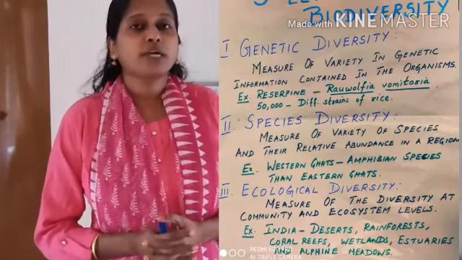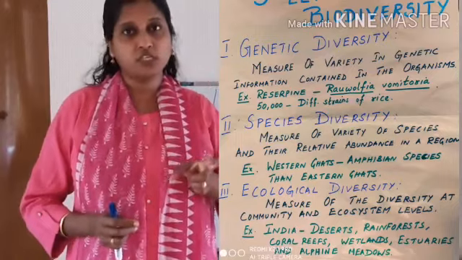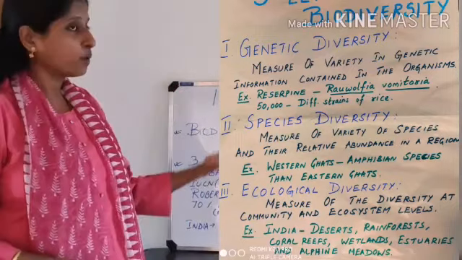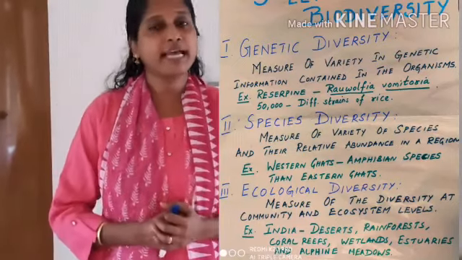So that is what we call genetic diversity. Within a population, within a species, if there is variation, we call it genetic biodiversity. Now, an example has been discussed.